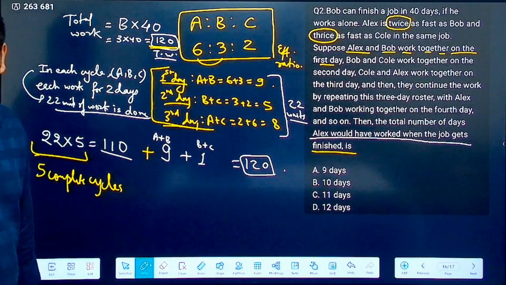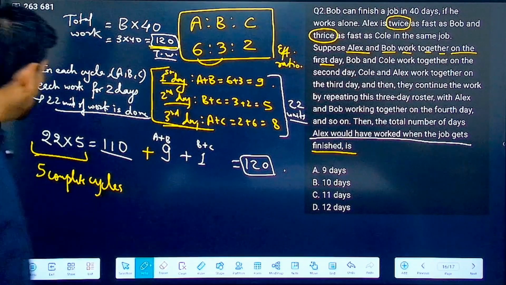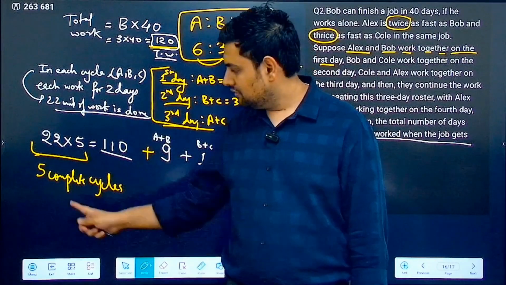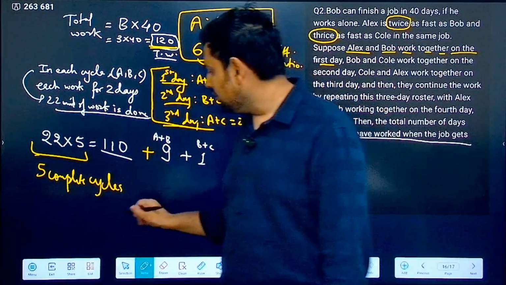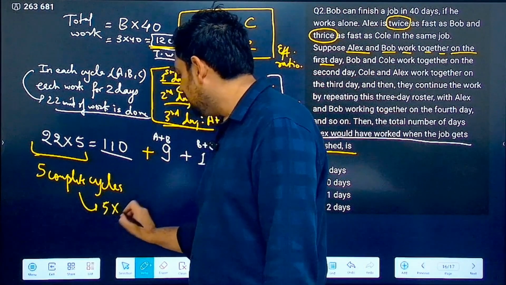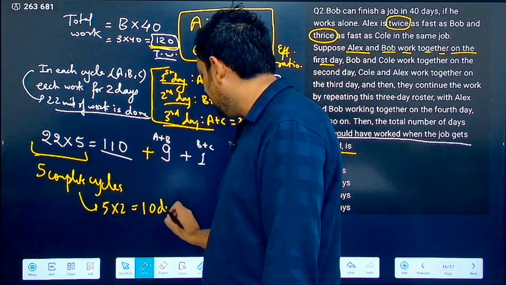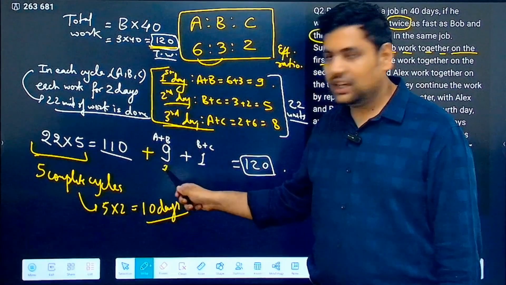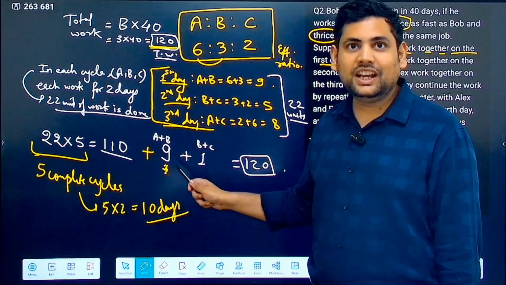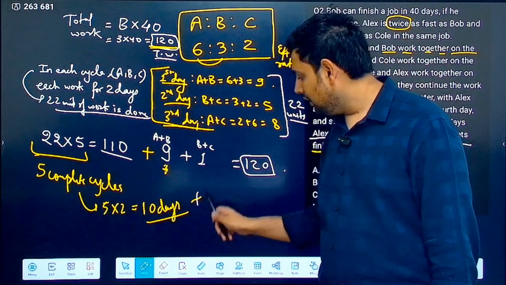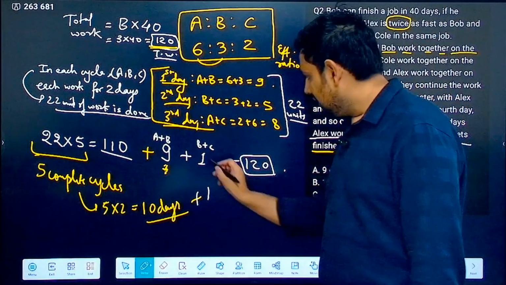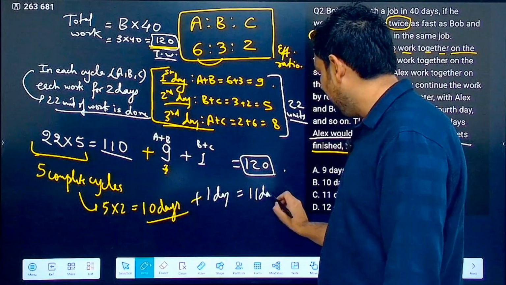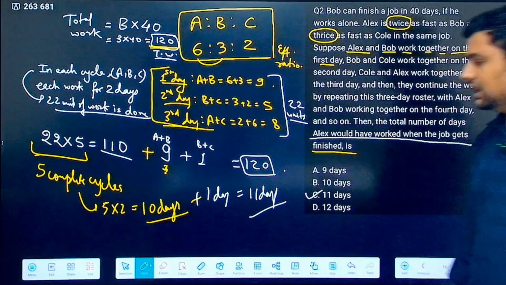How many days did Alex, or A, work? 5 complete cycles. In each cycle, each works for 2 days. So 5 into 2, you get 10 days from here only. So 10 days he worked here, but also on this day, how is this 9 coming? That means on this day A is also working. So A worked for one more day. On this day A is not working. So 10 plus 1, that is 11 days is how many days Alex would work.